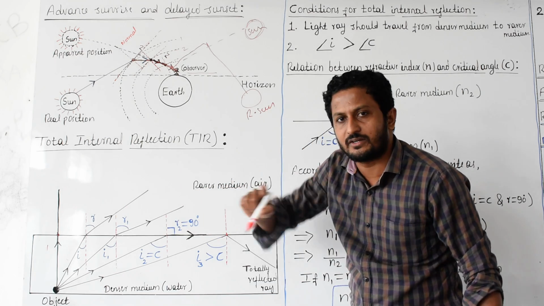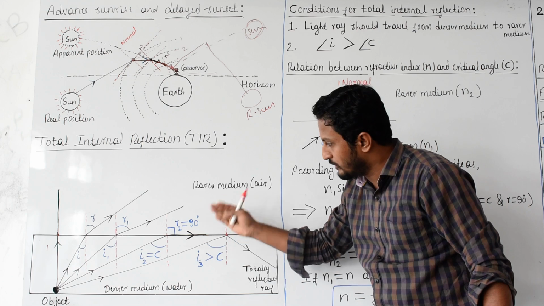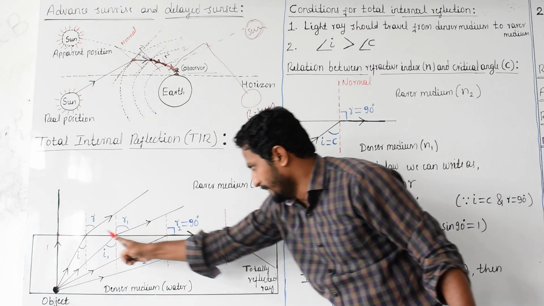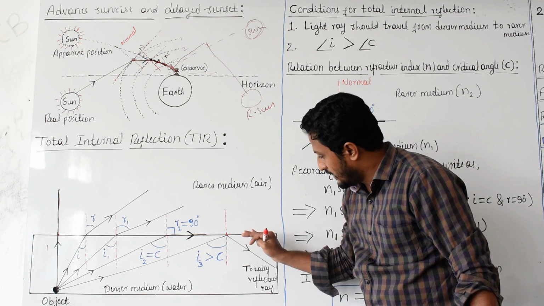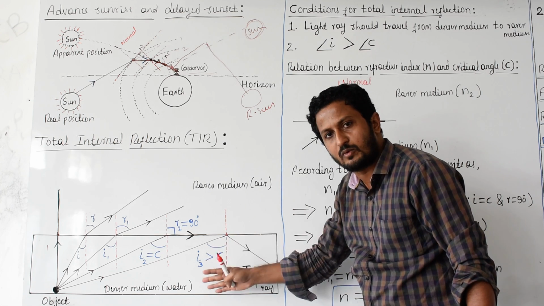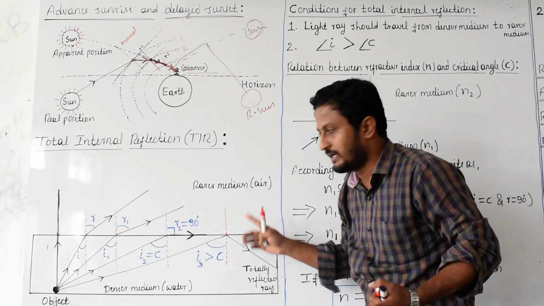Interface means, as I already said, a surface which separates two media. Below this line, water is there. Above, air is there. This line separates the two media, water and air, so we call this line the interface.